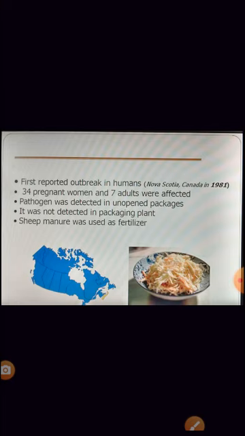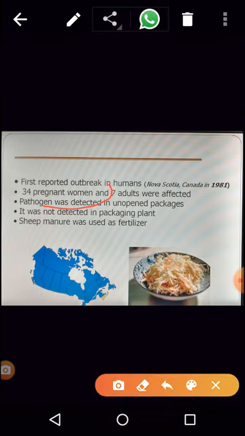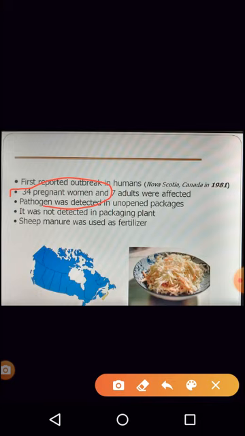It was reported in 1981 in Canada. The people more prone to this organism are pregnant women. It was seen that 34 pregnant women were infected by this organism, and 7 adults.